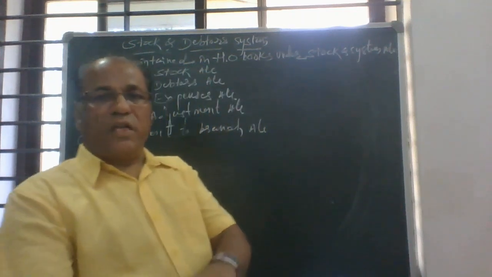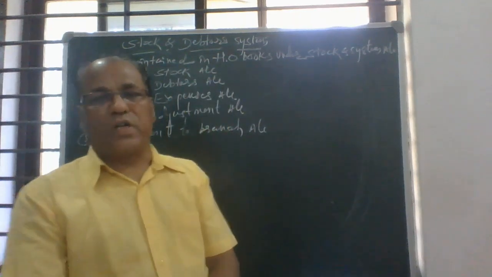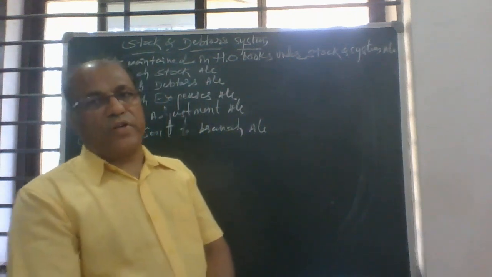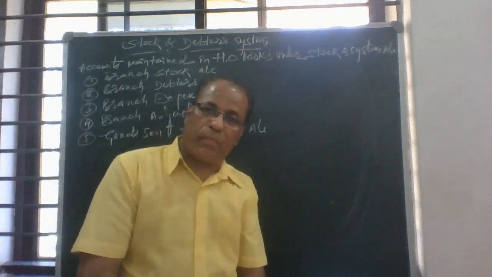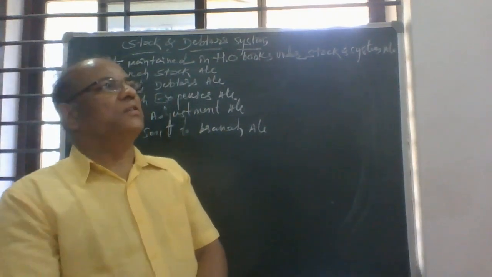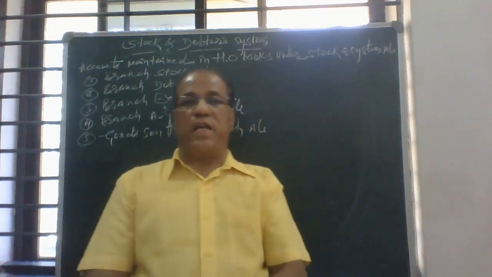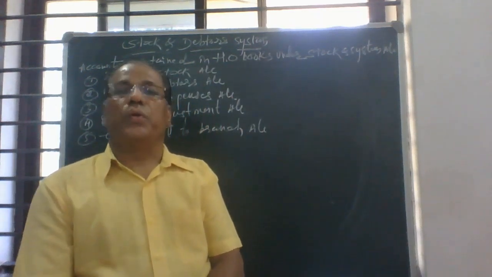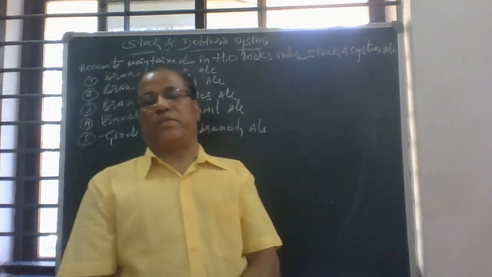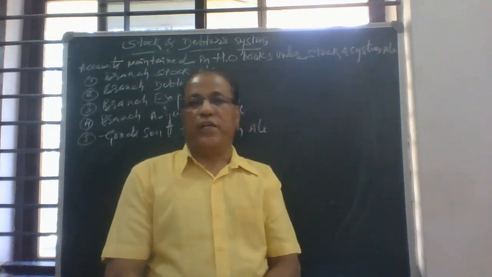So this is the main purpose. The branch adjustment account is a very important account, and it is opened only to ascertain the profit or loss from the branches. And the last one is the goods sent to branch. The main purpose of opening the goods sent to branch account is to ascertain what amount of goods are sent to its branches.